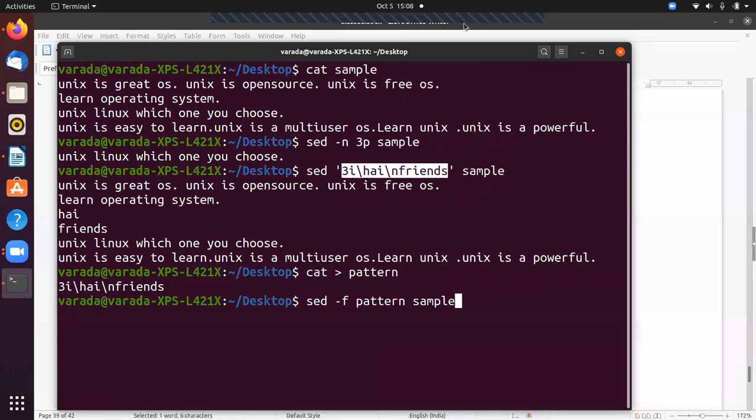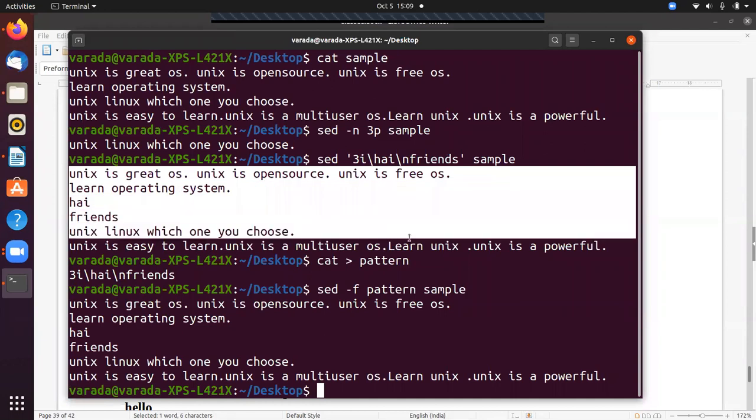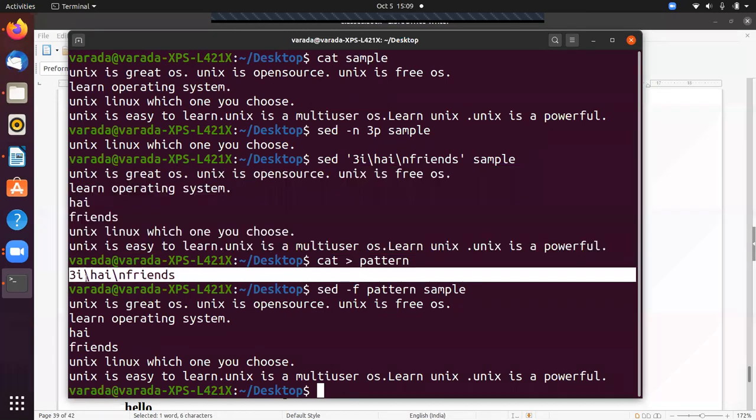If you observe, we get the same output. This is the output for our previous command, and the same output we get when we give -f pattern. Why? In this pattern file we stored the same command: 3i hi\nfriends. That means hi and friends are inserted in the third and fourth line.